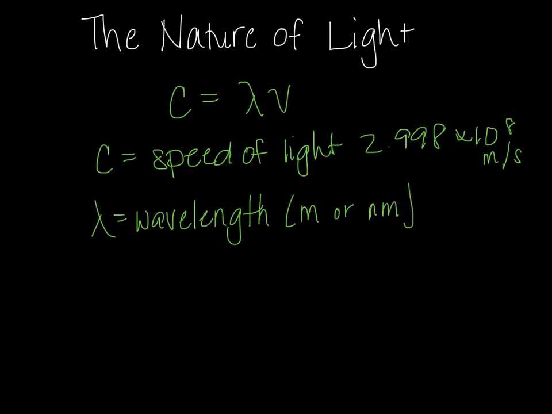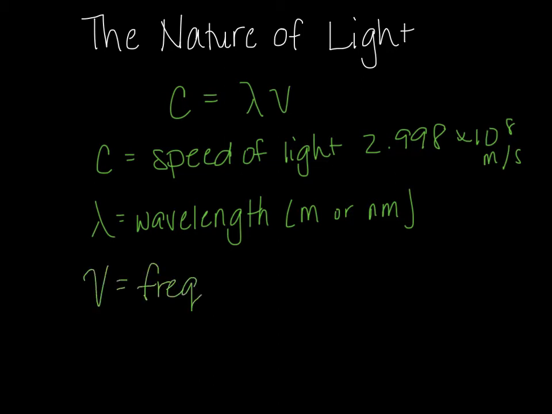But because C is in meters per second, most often we're going to want to convert our wavelength to meters. So if it's given in nanometers first, you're going to need to convert to meters. And then we have nu, which is our frequency, and its units are hertz, or 1/second.